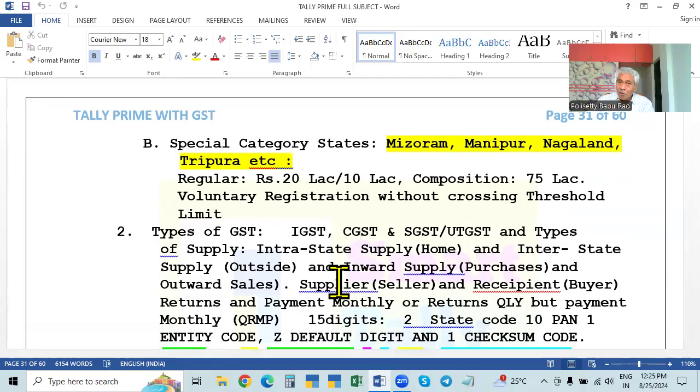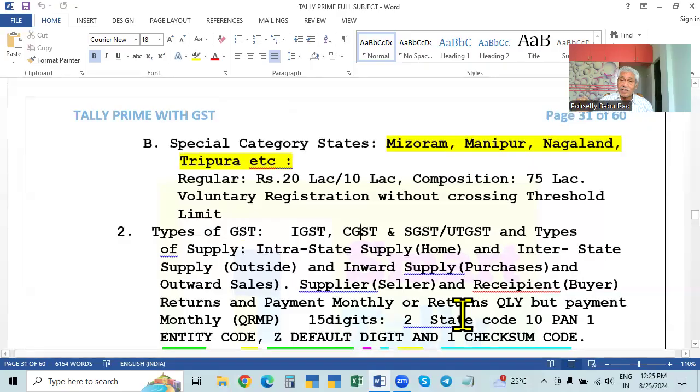When goods are sold, goods are going out, that is output. On the output we collect tax. It is called output tax. We have to pay it to the government. And when you are purchasing, that is input. Purchase means inward supply. For input, we pay the tax. It is called input tax. So there is input tax and output tax.